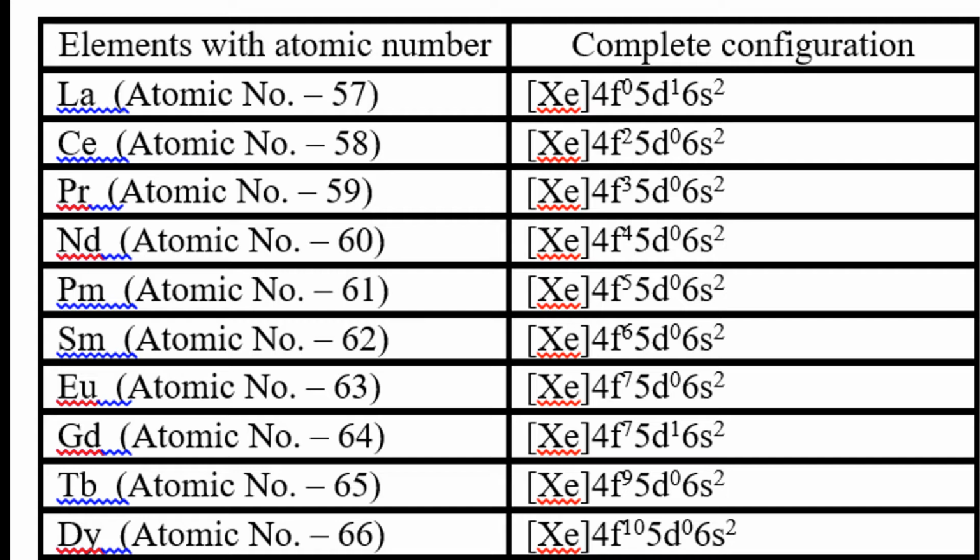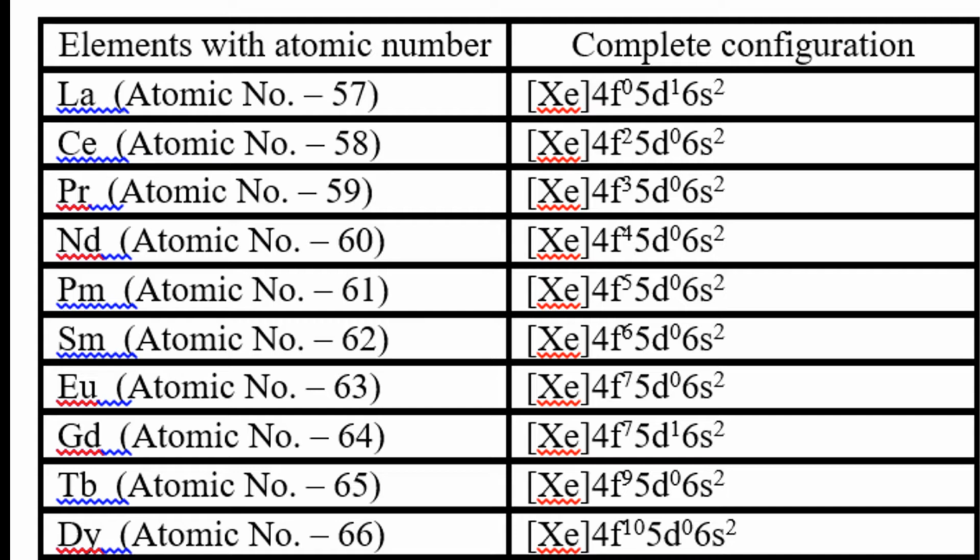If you see the electronic configuration of the first element of the lanthanide series, lanthanum, the atomic number is 57 and the electronic configuration is xenon, the inert gas, 4f0 5d1 6s2. The expected electronic configuration would be xenon 4f1 5d0 6s2, but in lanthanum the exceptional electronic configuration is 4f0 5d1 6s2. The electron enters 5d, not 4f, so this is an exceptional case.